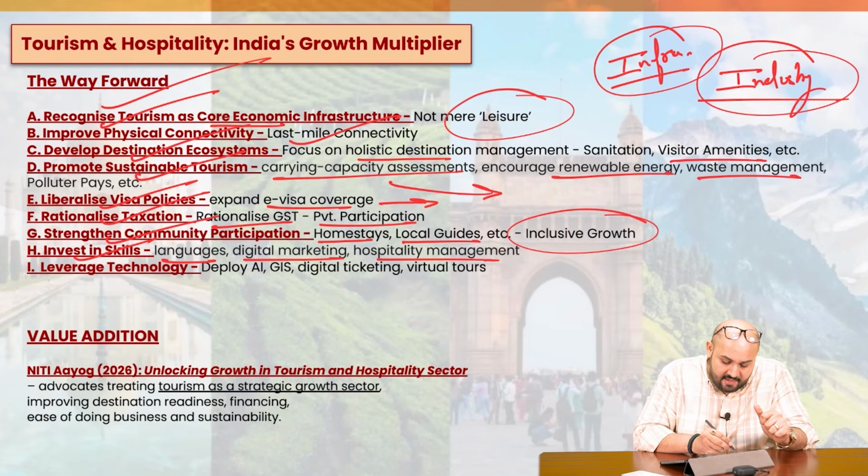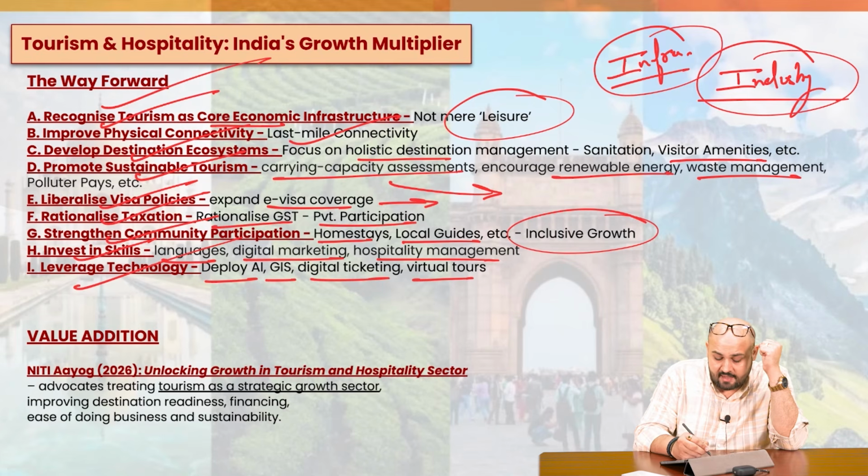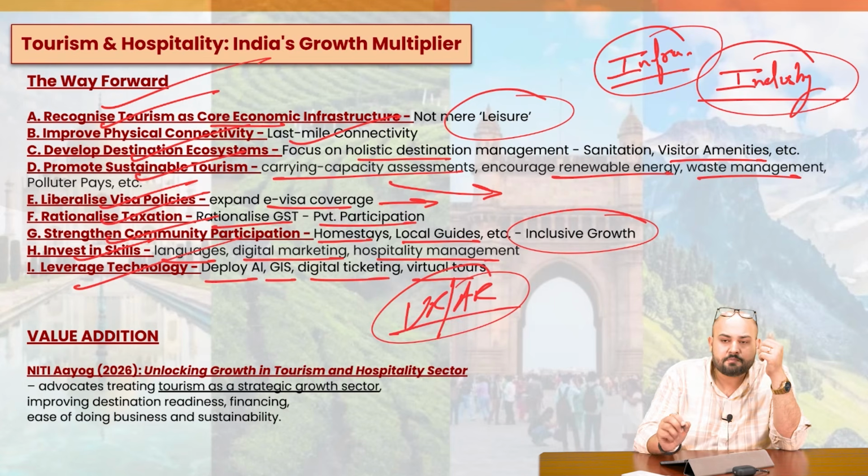Having those aspects in a professional manner. Then we have to leverage technology and deploy artificial intelligence. We have GIS, we have digital ticketing, AI-based tourism planning, or for example, virtual tours. We have virtual reality, we have augmented reality. So these tours can be there at various museums, right? So this must be focused on.